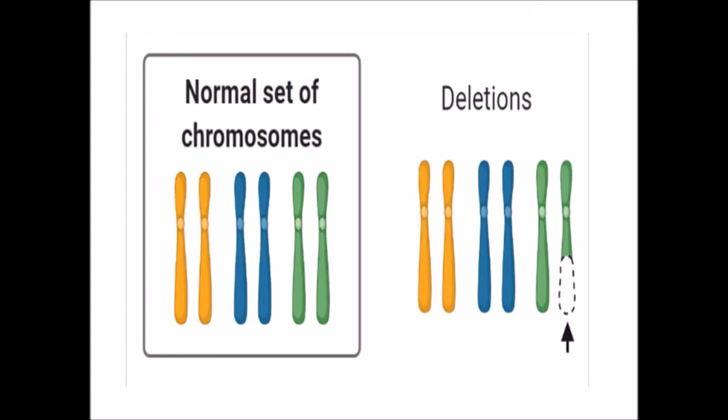This figure explains deletion of chromosome. See here, yellow, blue and green are the three sets of chromosomes, normal, but when deletion occurs, say in the green, the lower portion is missed. This causes deletion of a part of chromosome.